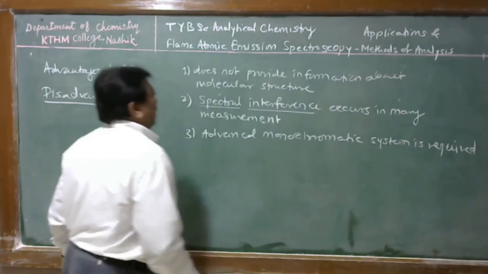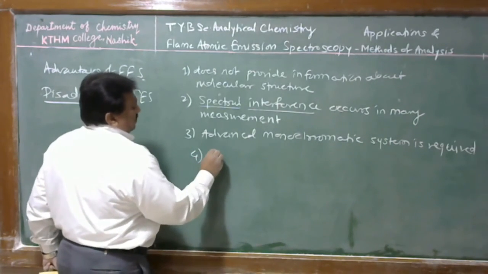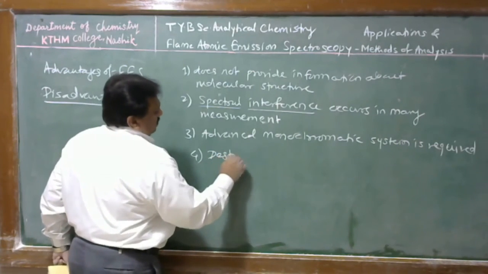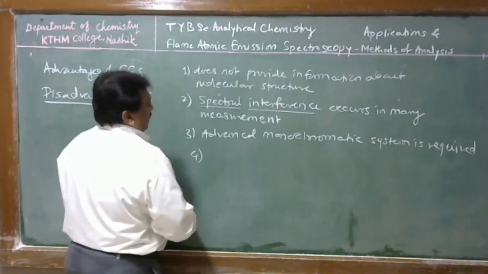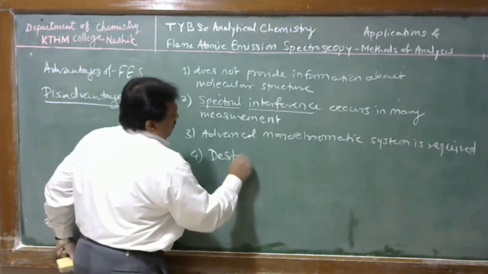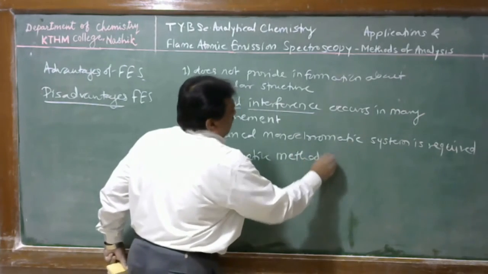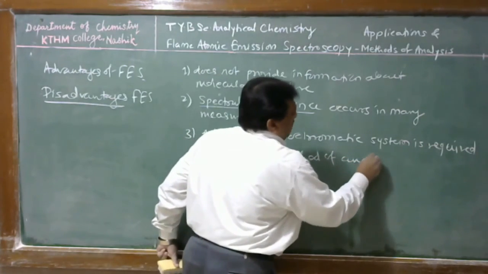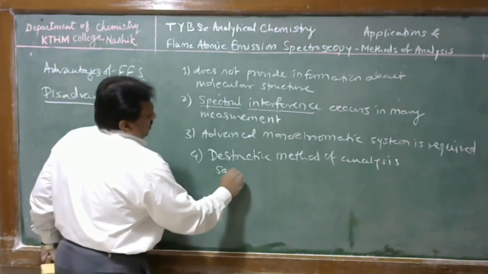Last and very important disadvantage is that the analysis method is destructive. Destructive method of analysis means sample recovery is not possible.